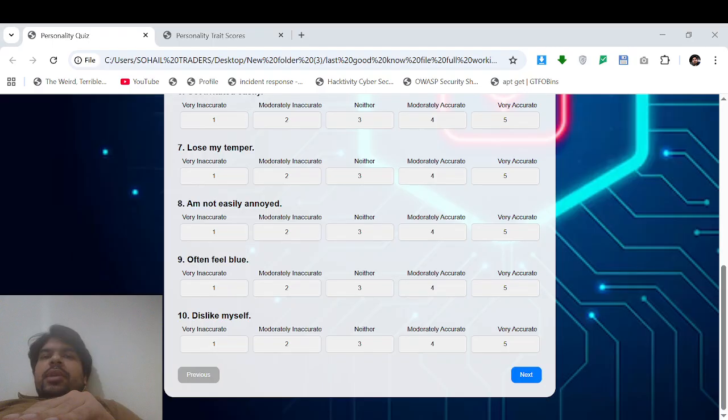I have created a web-based tool that takes personality traits, maps them to cybersecurity risks, and provides personalized recommendations. Most companies are focused on technology to protect their systems, like using two-factor authentication, firewalls, or intrusion detection systems. But the weakest link is humans. Research shows that 80 to 95% of cyber incidents occur due to human mistakes. Human factor is the weakest link. We have to look at human behavior because everyone has a different personality and acts differently.